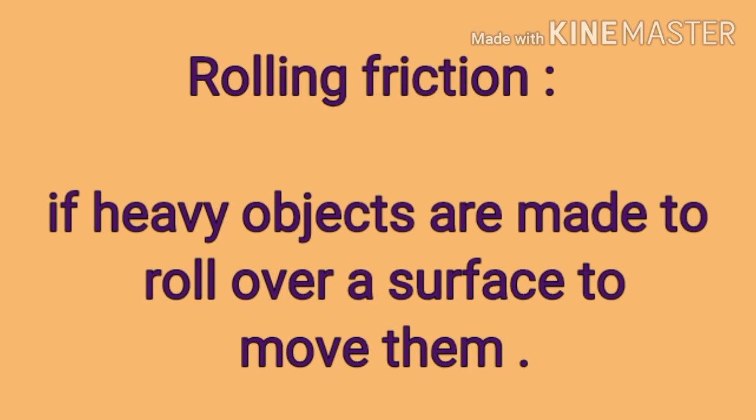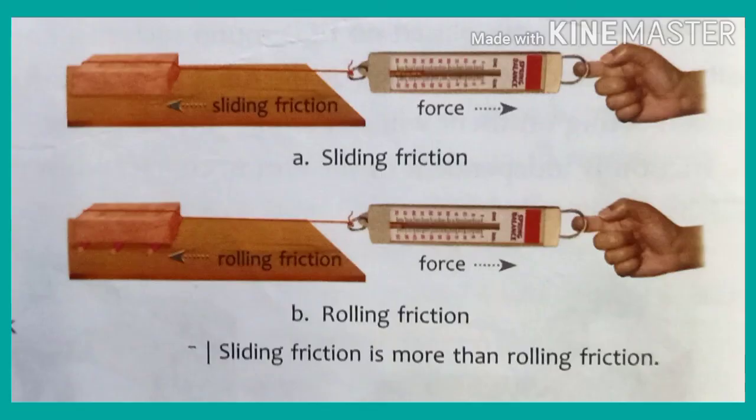Now we discuss rolling friction. The frictional force that comes into play when one body is actually rolling over the surface of another body is called rolling friction. For the same weight, rolling friction is much smaller than static and sliding friction. This is the reason why the discovery of the wheel has been a major milestone in human history.